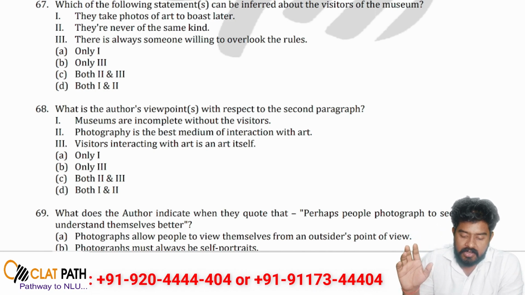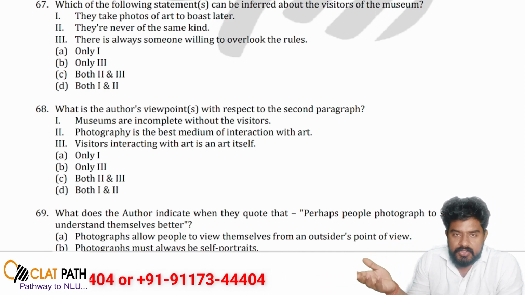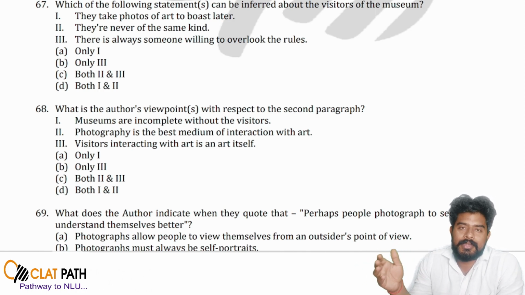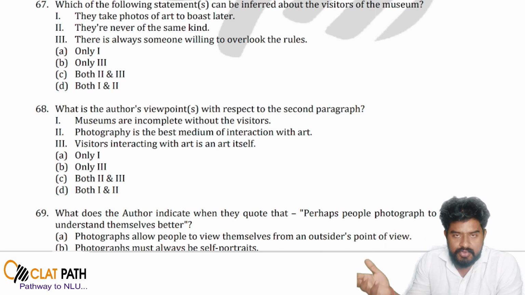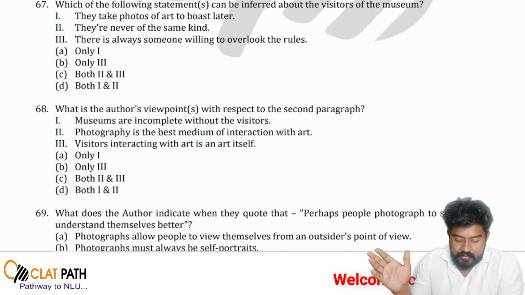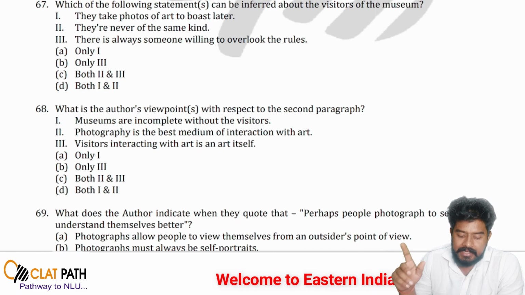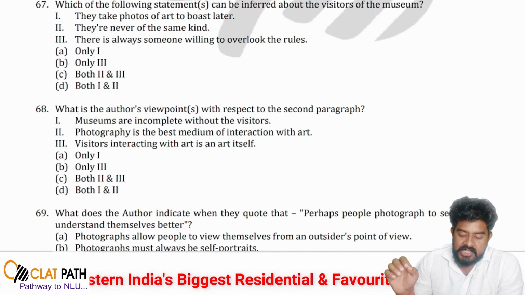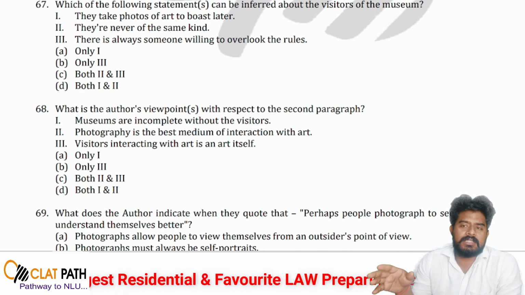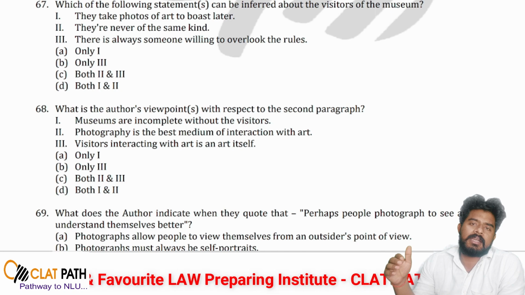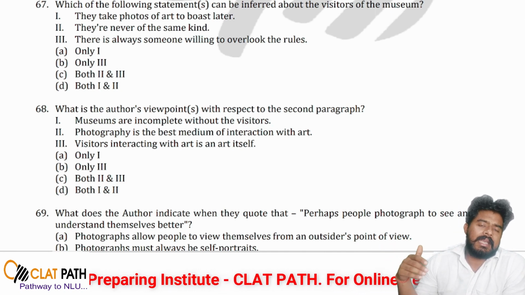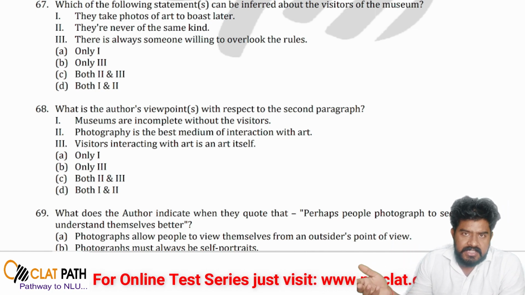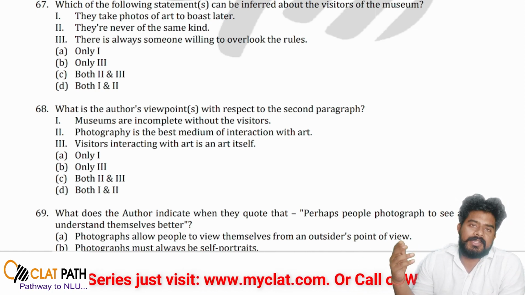You cannot say this, because if a visitor visits a museum to see a particular kind of art, it is not an art. It can be an activity, a hobby, a choice, a kind of amusement, but according to paragraph 2, it cannot be an art in itself. But you can say that museums are incomplete without the visitors, because in a museum there are certain artworks placed there. So that artwork is for whom? Obviously those artworks are for visitors who will visit the museum, see and appreciate them.